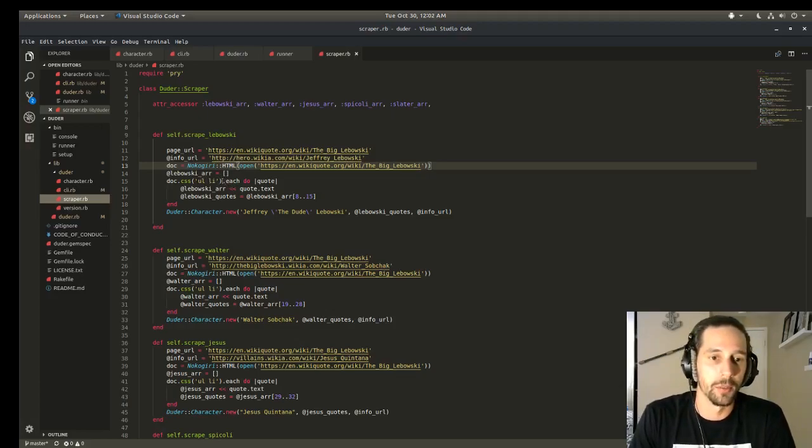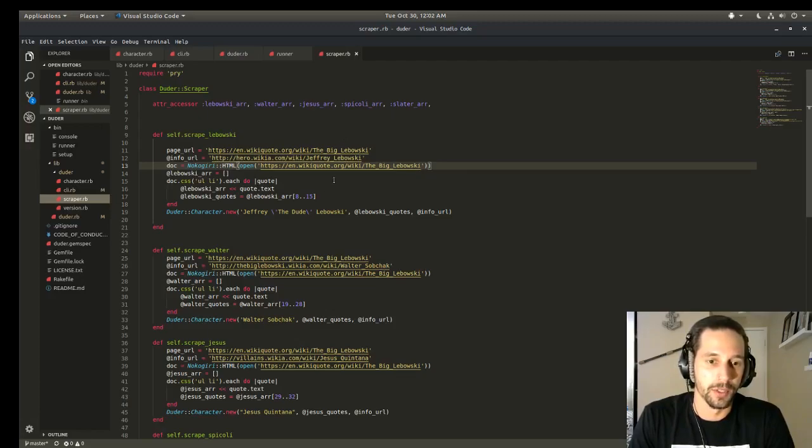Basically you set it up like a loop. You see I do an each do quote, so that's passing through each one of those on the page. And underneath it, I am passing those quotes into my Lebowski array that I created right up here.